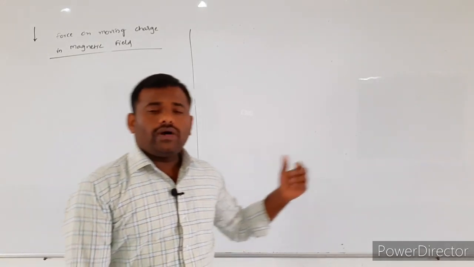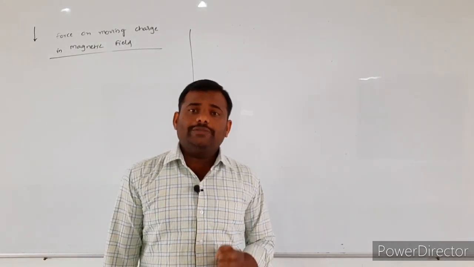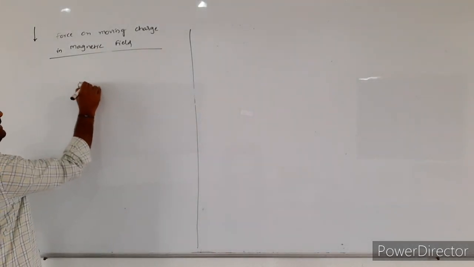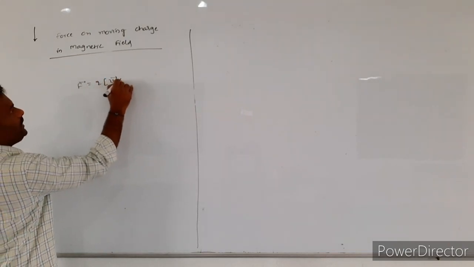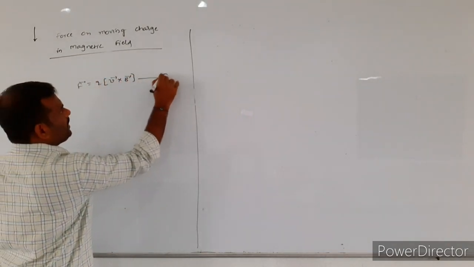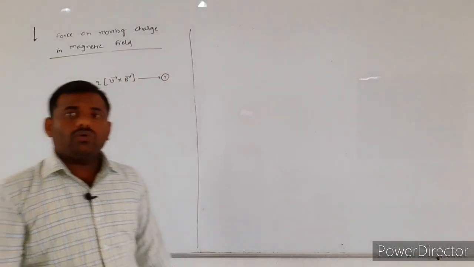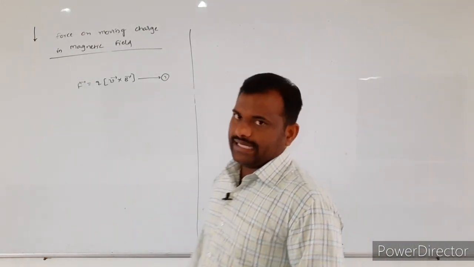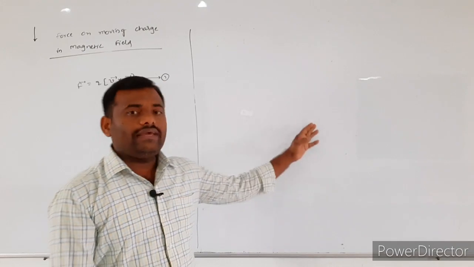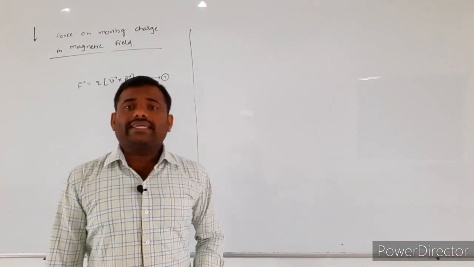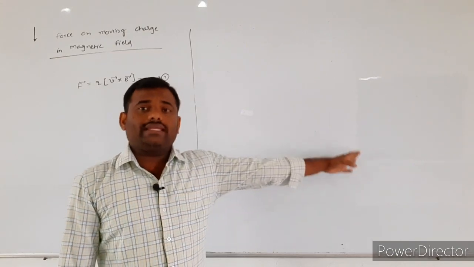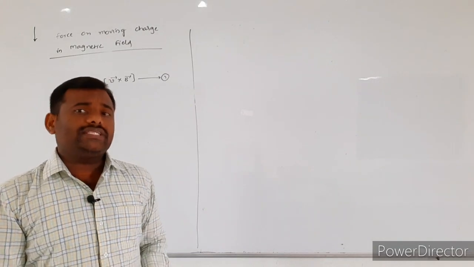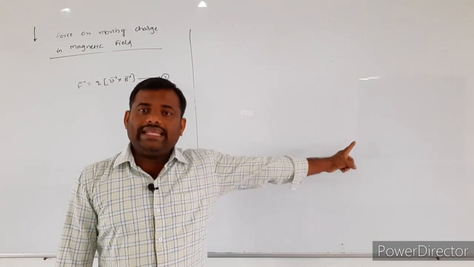Now, what we wrote previously: the force acting on the charged particle by the magnetic field is given by F bar is equal to Q into V bar cross B bar. So this is the vector notation of the force acting on the charged particle. Already we told in the previous diagram, whenever two vectors are represented in the given plane, some angle exists between them, which we take as theta.